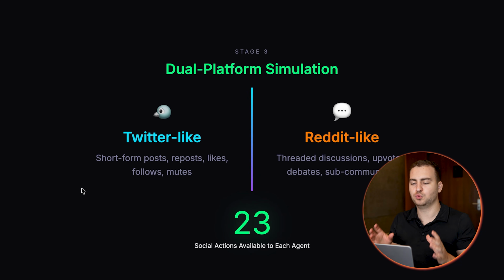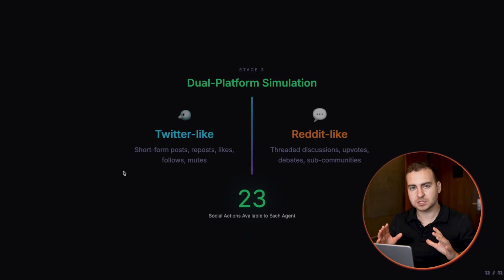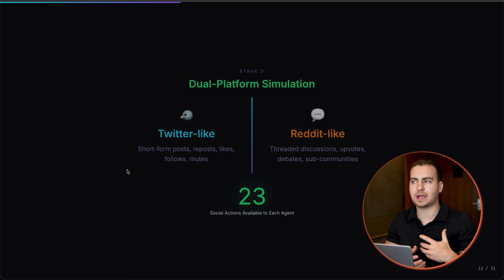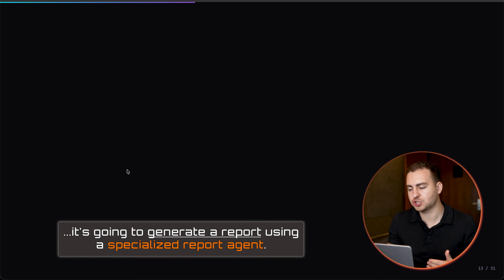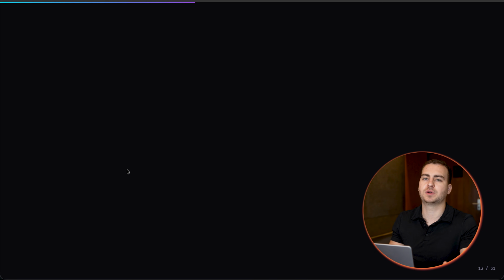Then it's going to do a dual platform simulation. So it's going to simulate Twitter versus Reddit. These agents can like posts, they can comment, they can dislike, they can repost, they can quote reply, just like you would do on a real social network. So they're actually chatting and communicating with each other. And then based on all of the information, it's going to generate a report using a specialized report agent and then perform this deep interaction, which allows you to go in and just see everything that's happening.